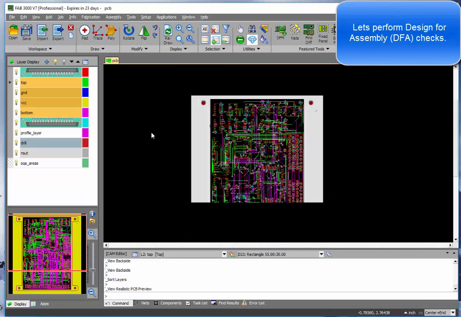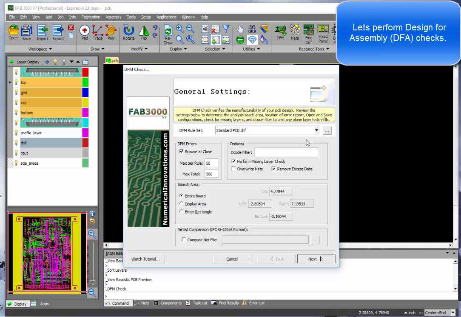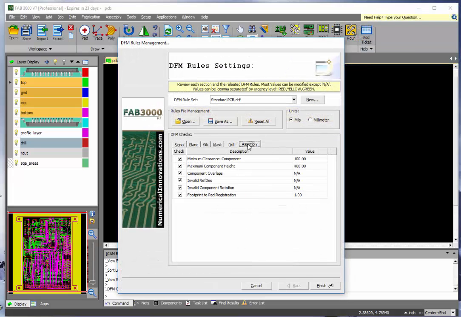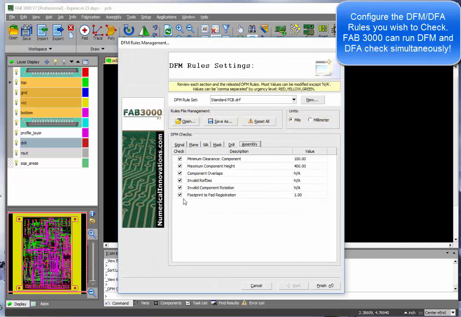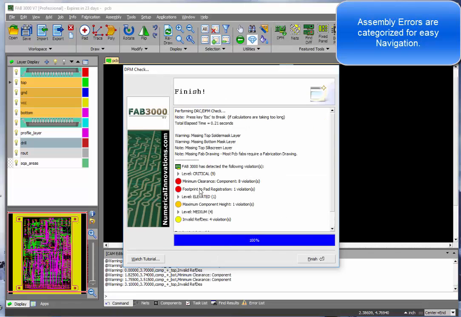All right, let's go ahead and perform our design for assembly analysis. Using the Fab 3000 DFM rules, I can adjust the assembly settings that I wish to check for. By the way, Fab 3000 can also check standard DFM and design for assembly simultaneously. Here we found the errors that have been detected by Fab 3000.